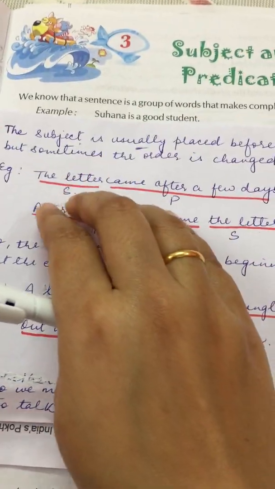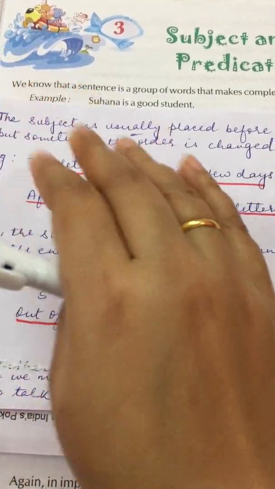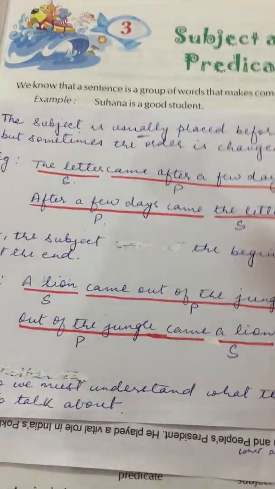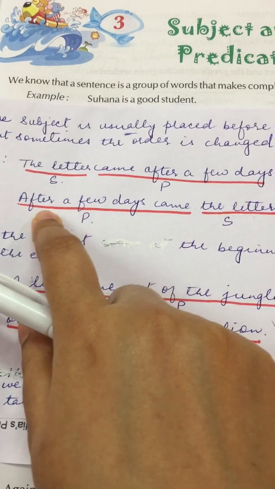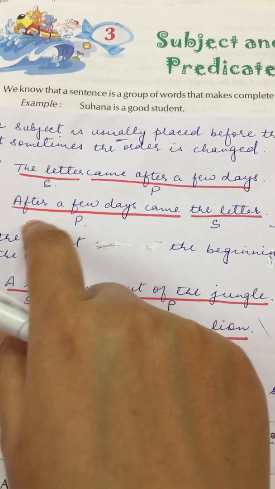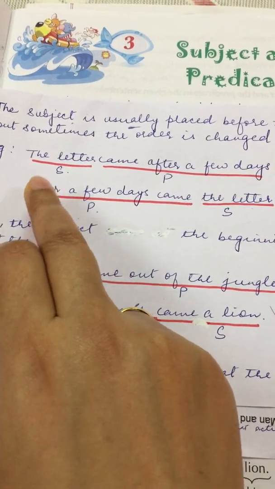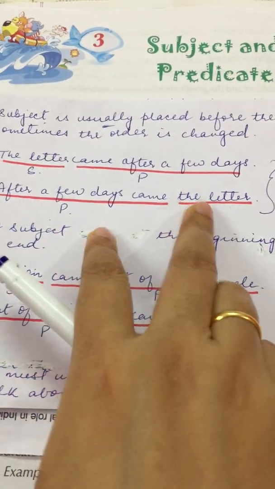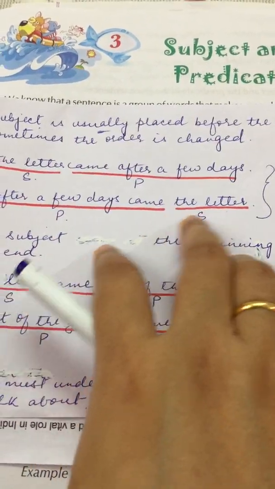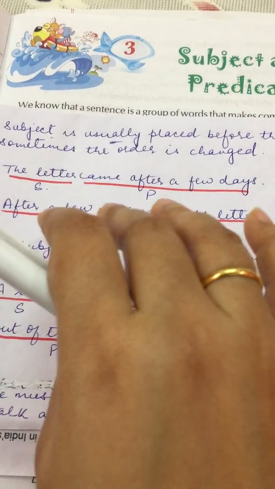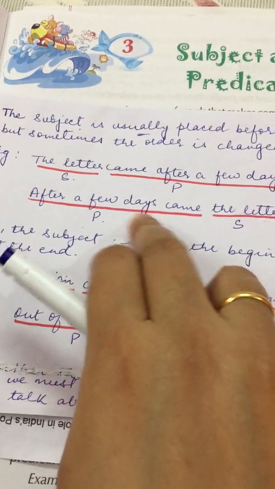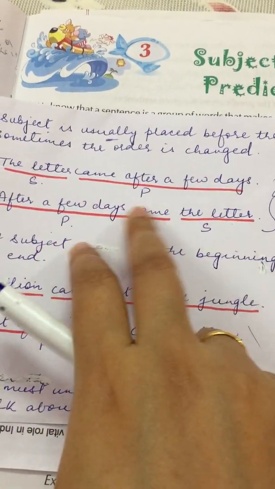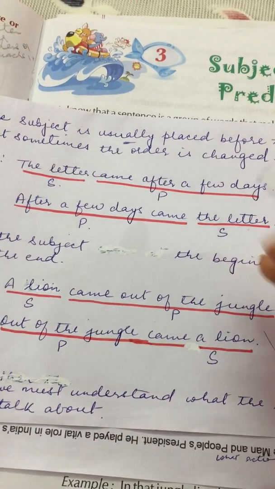But sometimes it can happen that the subject may come afterward. So look at the second sentence, you will come to know the example of it. After a few days came the letter. Now look at the sentence and tell me what topic we are talking about in this sentence. We are still talking about the letter.